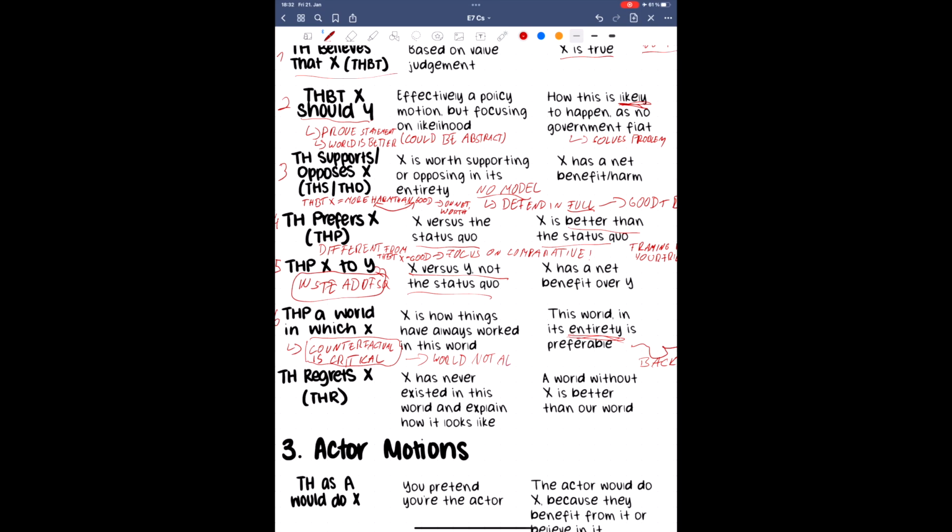You need to prove that it is better, exactly like in any other prefers debate. Here's how a prefers a world in which motion might be phrased. This house prefers a world in which organized religion does not exist.